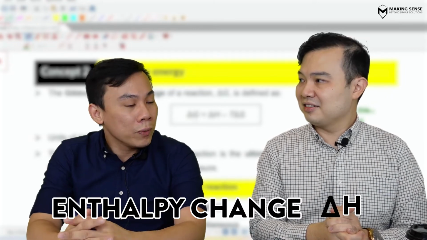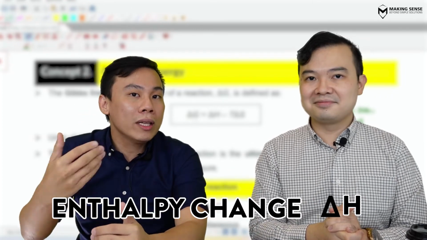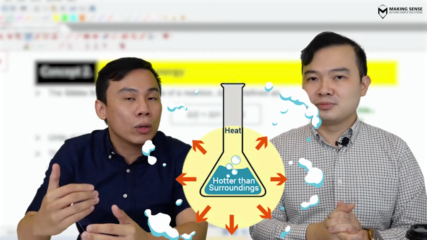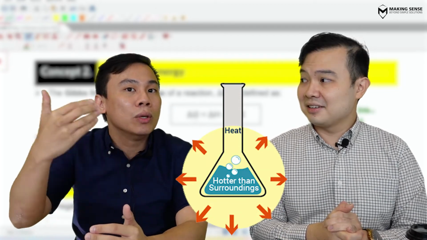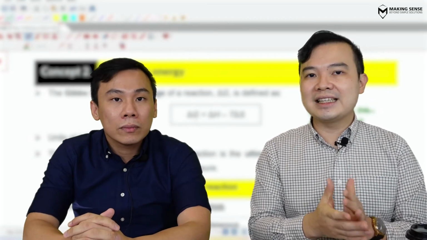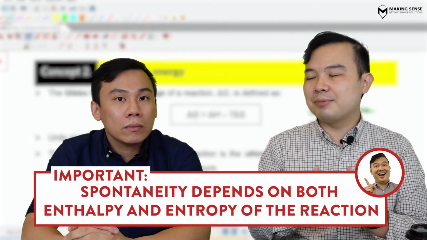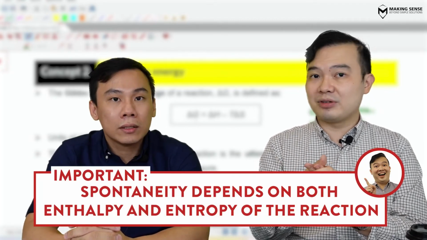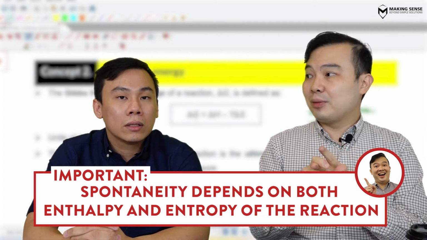So this coffee is cooling down. This cooling down process is what we call an exothermic reaction because heat is released to the surroundings. So it's an exothermic cooling process. That's right. So now you realize that spontaneity of a reaction is actually dependent on two very important energetic terms. One of which is enthalpy, the other one is going to be entropy.